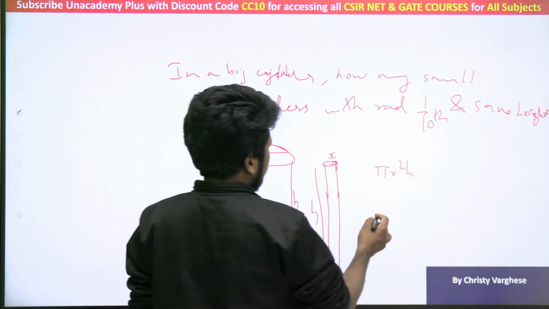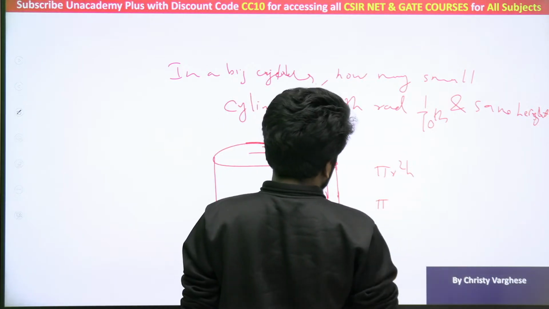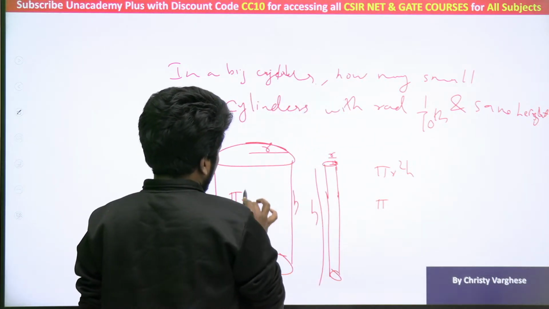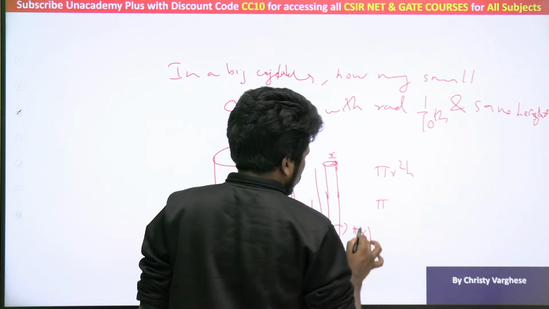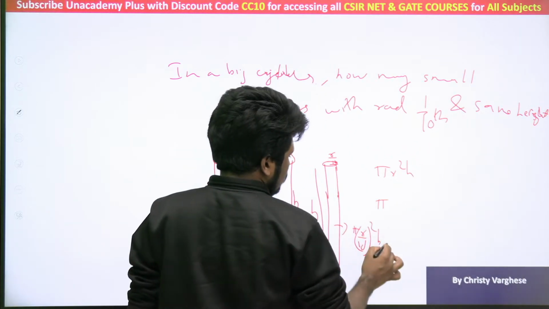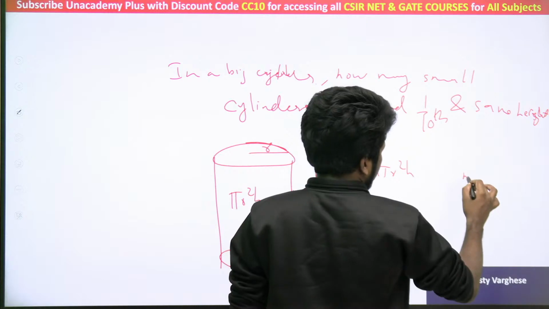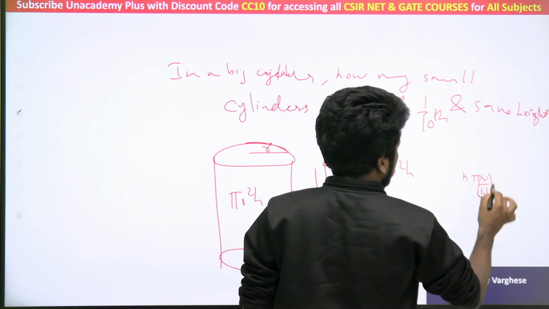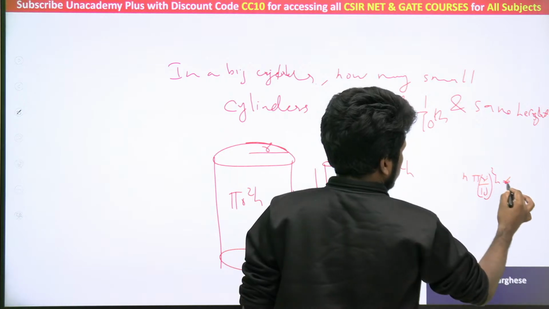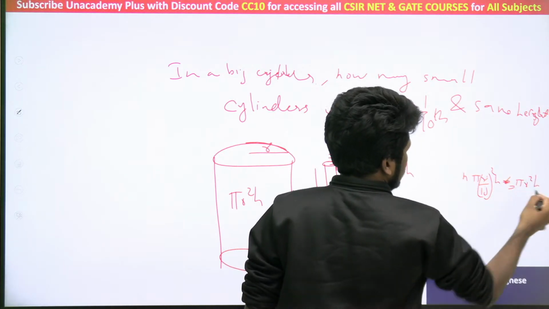Or mathematically, if you want the idea of it, the big volume will be pi r square h. The small volume will be pi (r/10) the whole square h. How many such volumes? Let n be the number of small cylinders. So n times pi (r/10) the whole square h is equal to pi r square h.